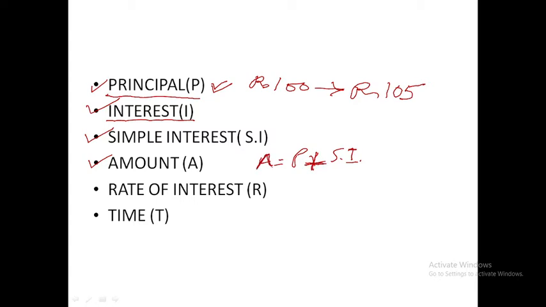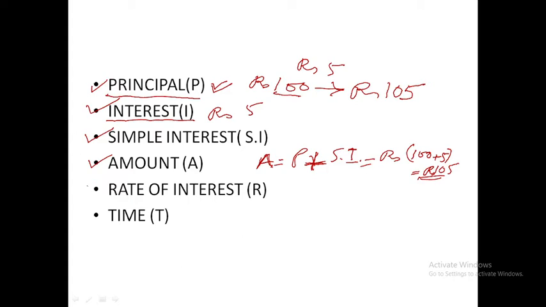Suppose here you borrowed rupees 100 and rupees 5 is the interest, so our amount is rupees 100 plus 5, that is rupees 105. So 105 is called the amount.